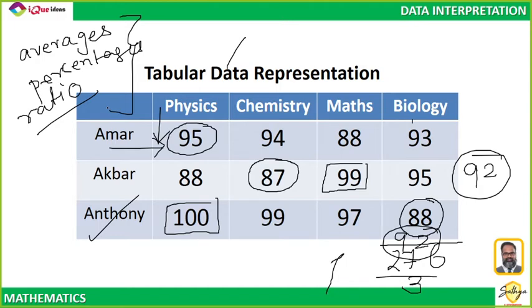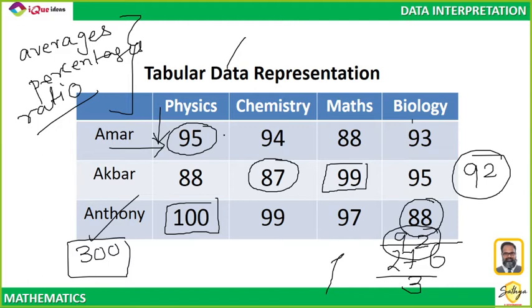Now, this table is very clear. This table is very precise with the information. However, supposing instead of just 3 students, I had 300 students. If the data was given for 300 students, then the table will be so huge that getting any meaningful information from it quickly will be very difficult. So if I need precise numbers, and I have a limited amount of data, then I can present it in the form of tables. But what if I don't want precise numbers?